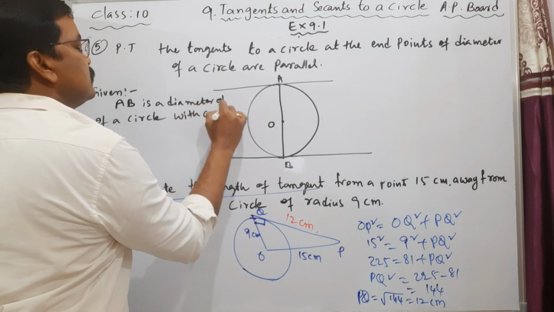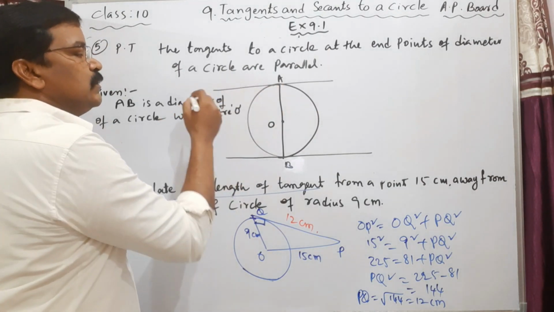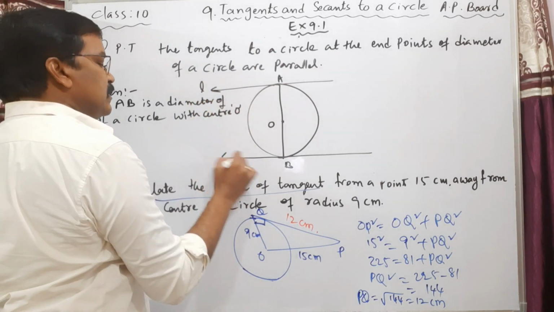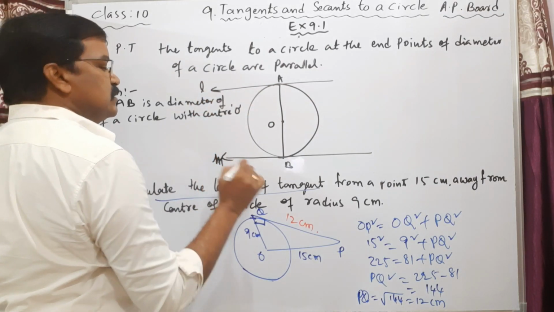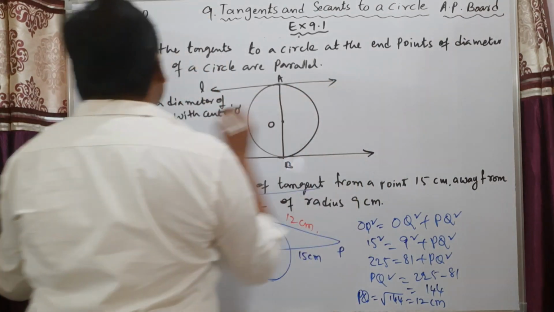Here, these two tangents, this L and M, are the two tangents.